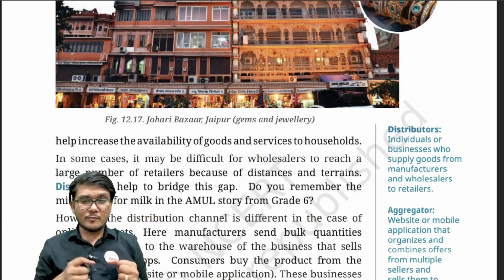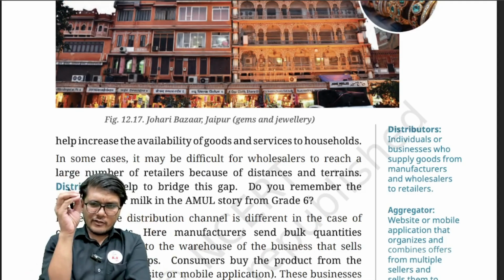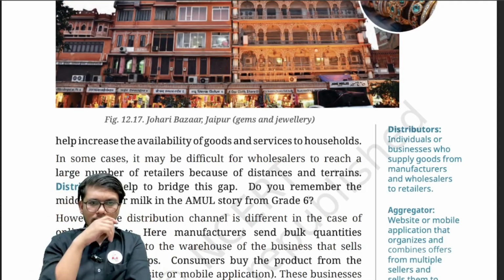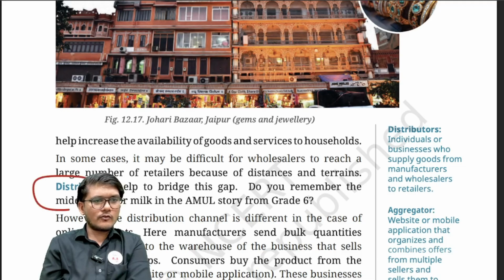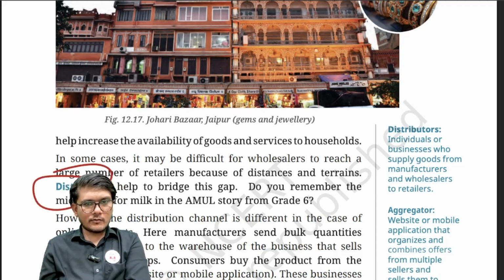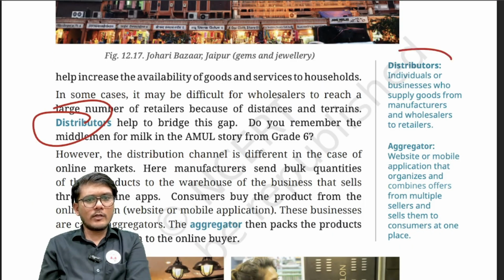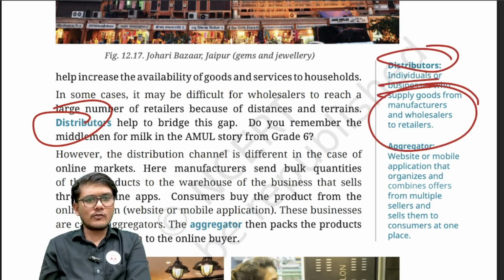Let's say the wholesaler has bought tons of things, and individually going to the retailer may not be possible. So they will catch hold of the distributors to distribute their goods to the other retailers. Who is a distributor? Let's have a look at the definition. A distributor is an individual or business who supplies goods from manufacturers and wholesalers to the retailers.